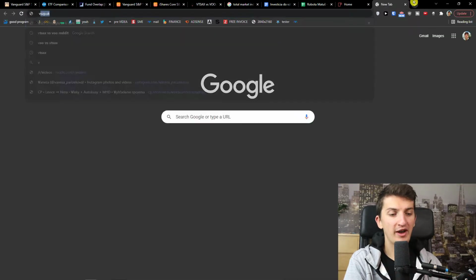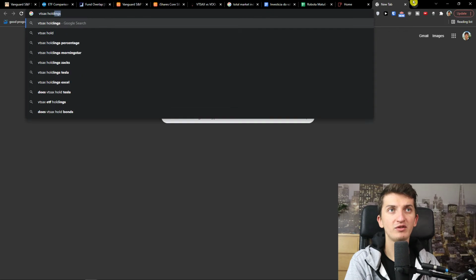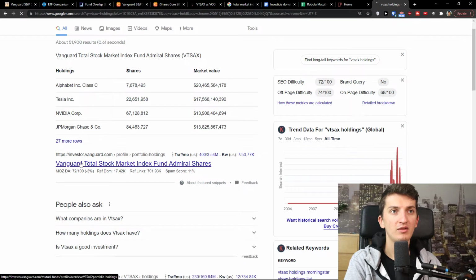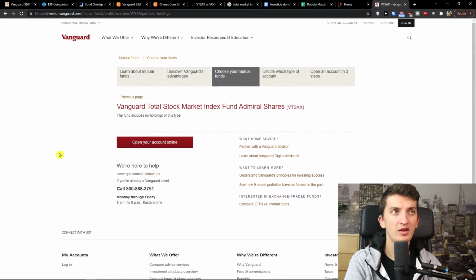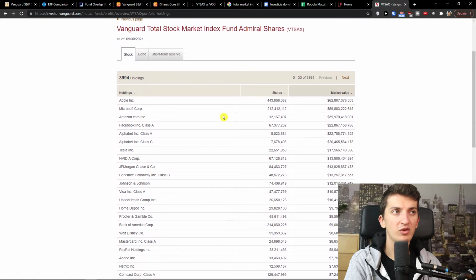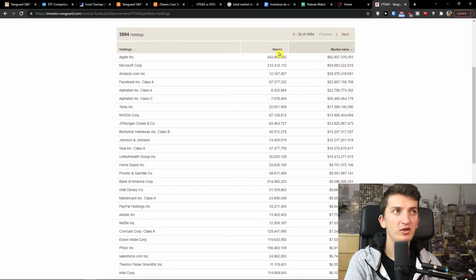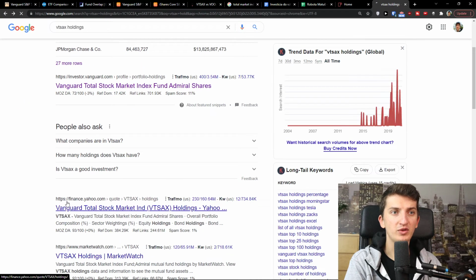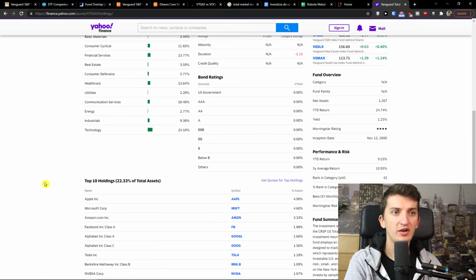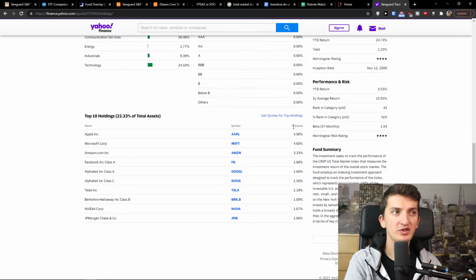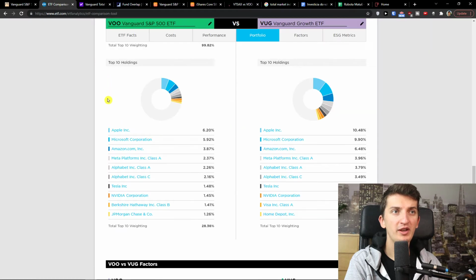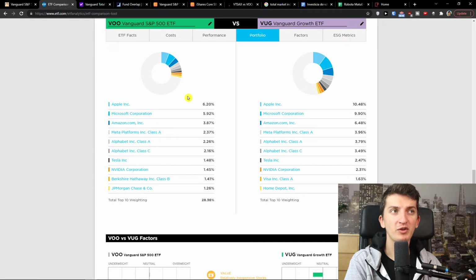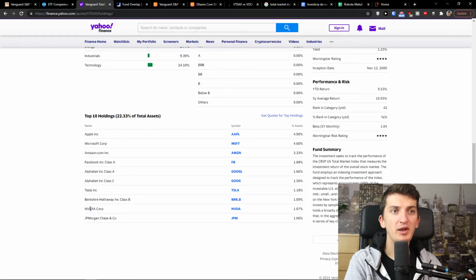Now, when I write VTSAX holdings, it's going to load, market value, and we see the shares and the percent of assets. When we compare, Apple is 4.9 here, in VOO it's 6.20. Microsoft too, but many of them are really similar.